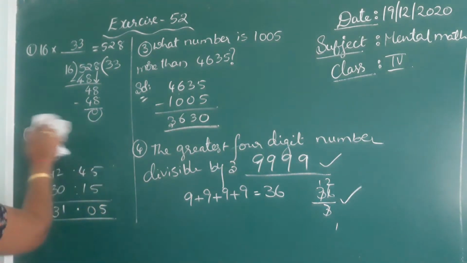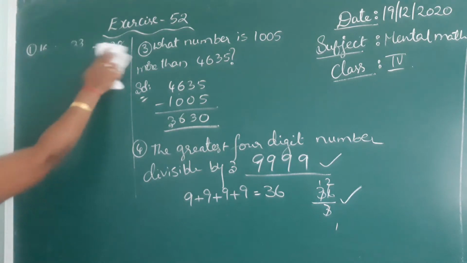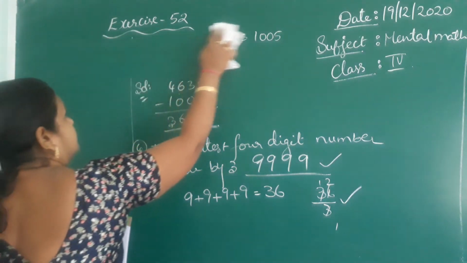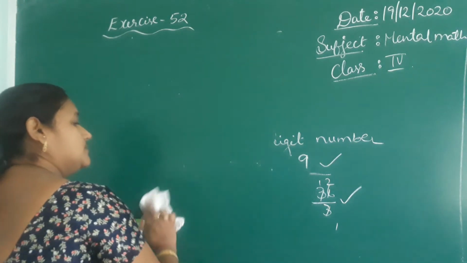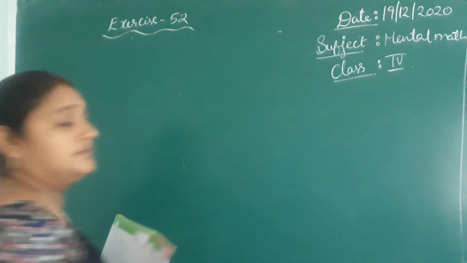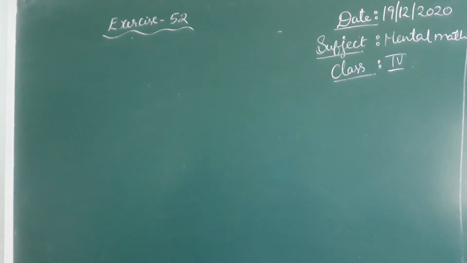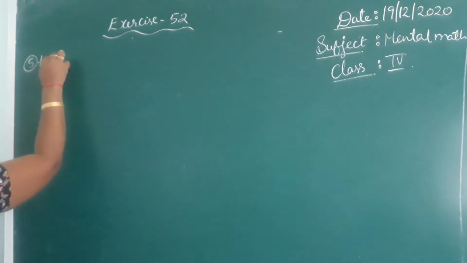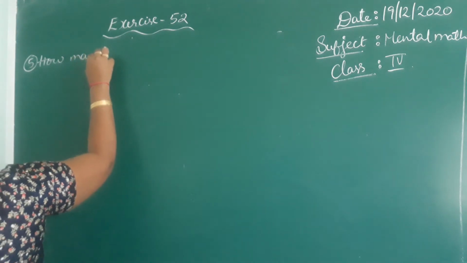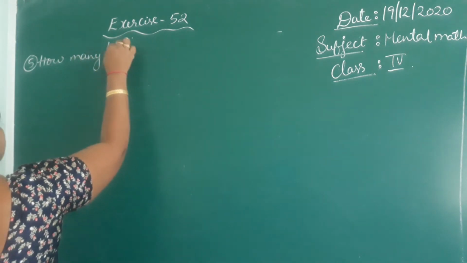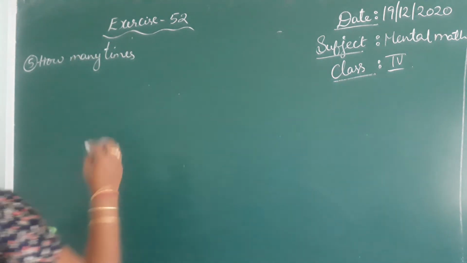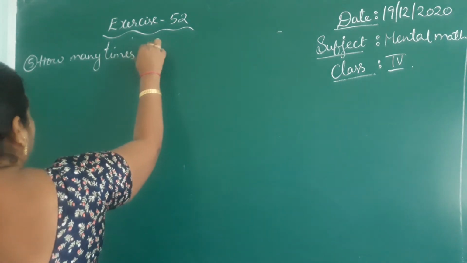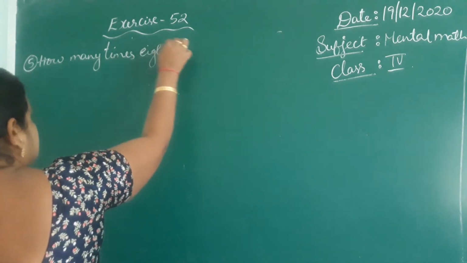See the next one. How many times 800 is 8000?